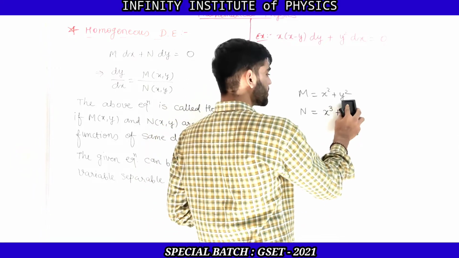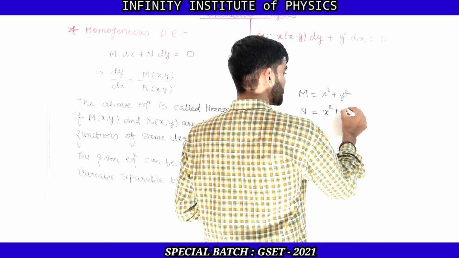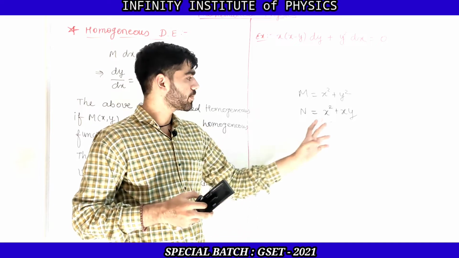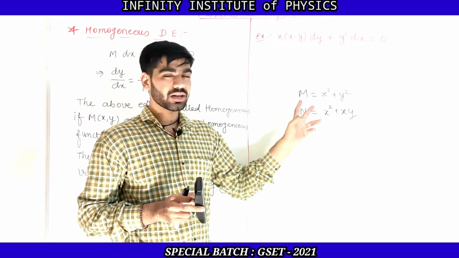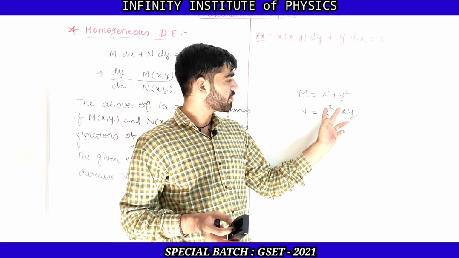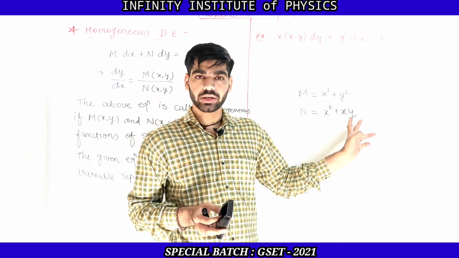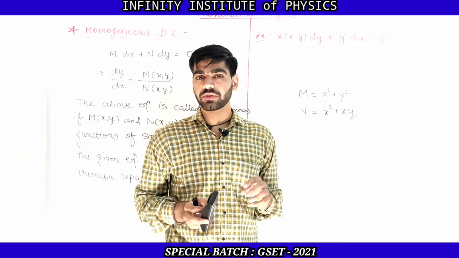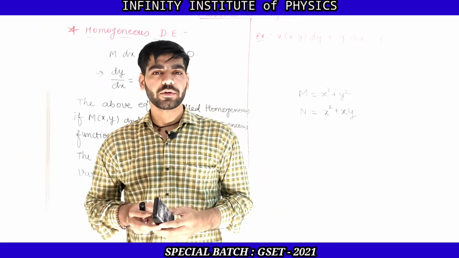But suppose I write N as x square plus xy, then this is converted into functions with the same degree. N is also of degree 2: x square is 2, and x raised to 1 times y raised to 1 is total 2. In M, x power 2 is of degree 2, and y square is also of degree 2. So now this is converted into same degree functions.